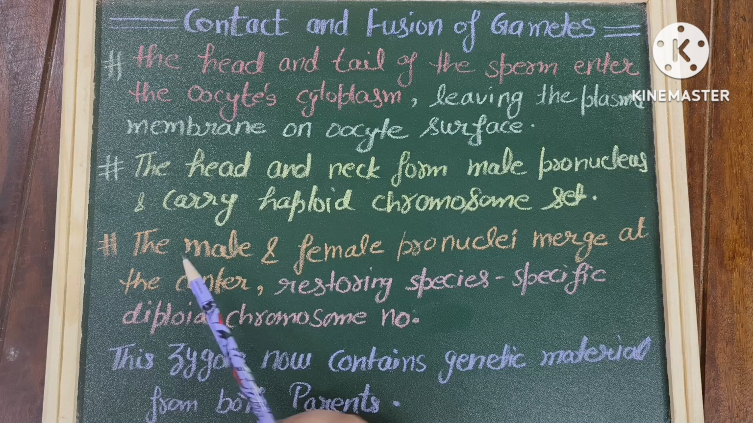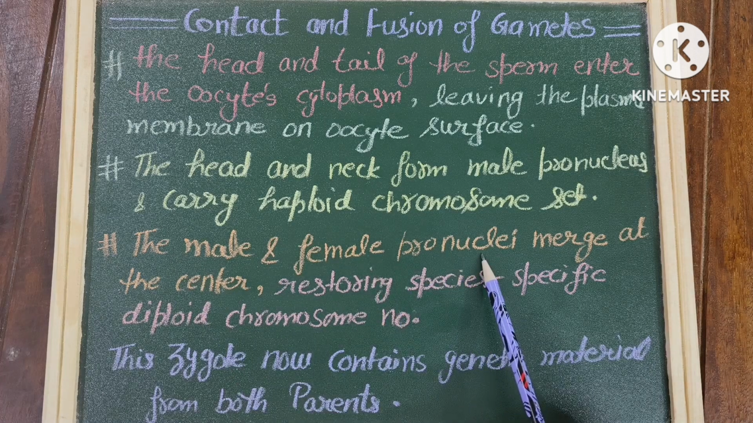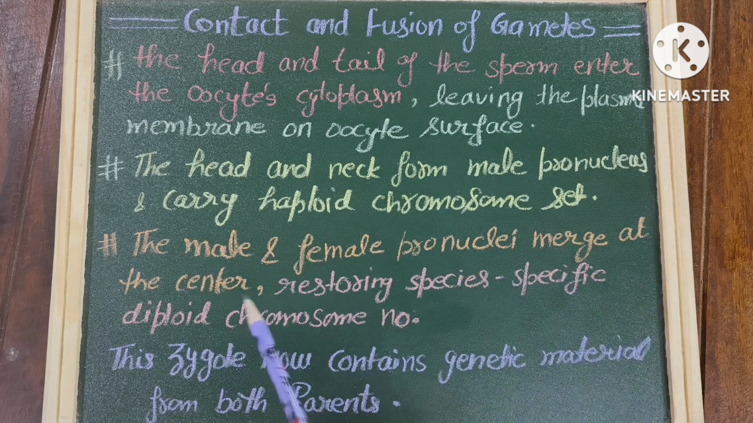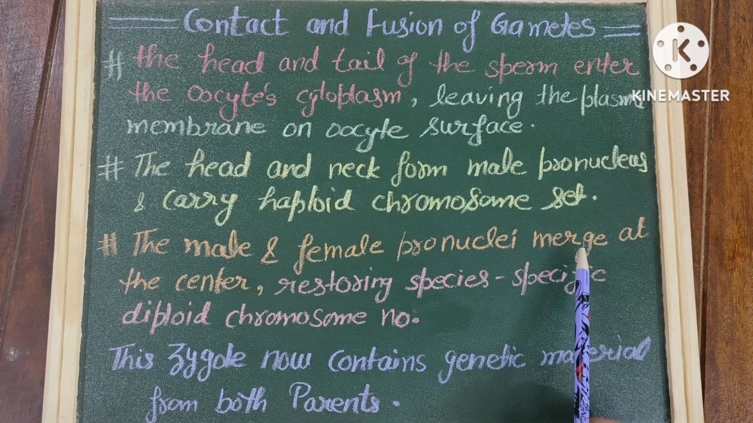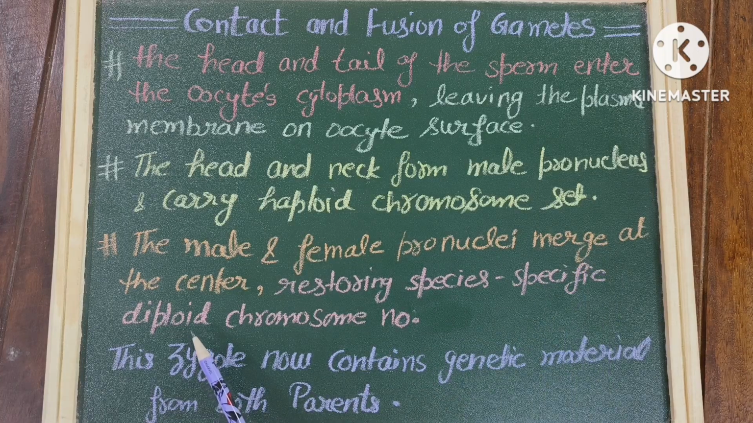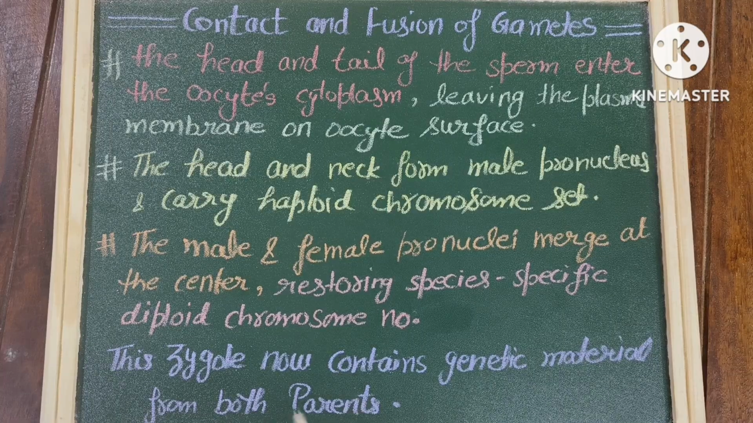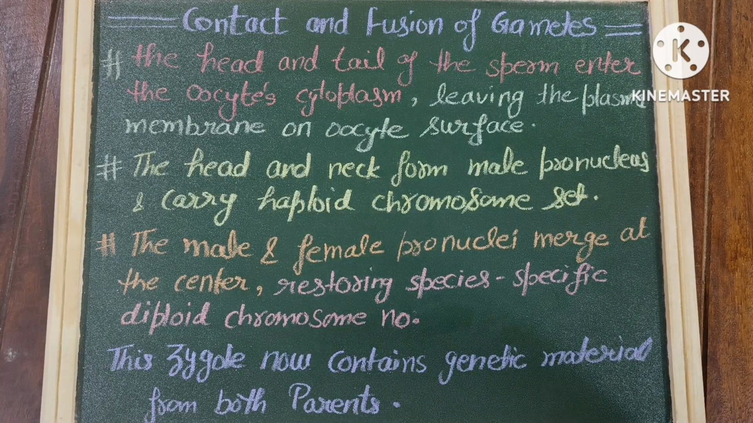Now, the male and female pronuclei will both merge at the center, and they will restore the species-specific diploid chromosome number, because they both were haploid. So, they will merge and restore the diploid chromosome number. Now this zygote which has formed contains the genetic material from both the parents.